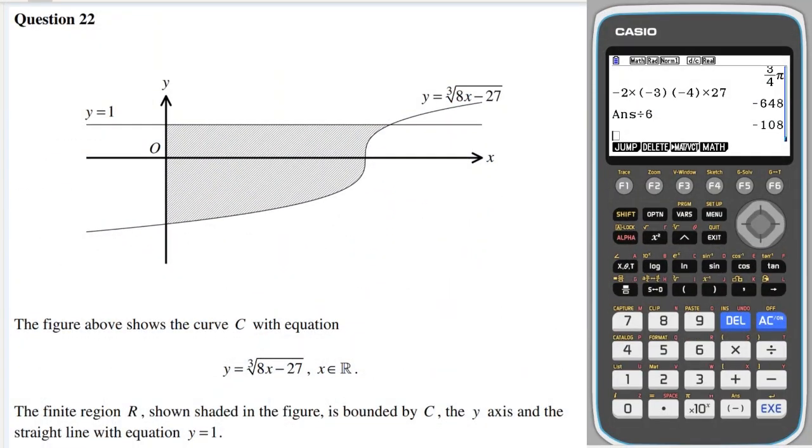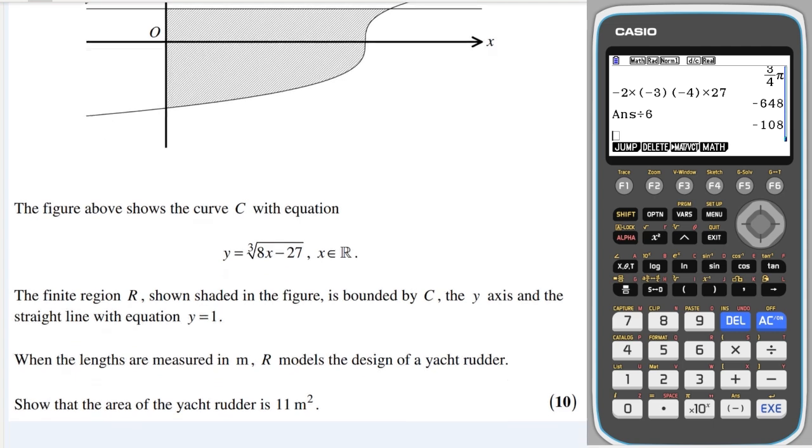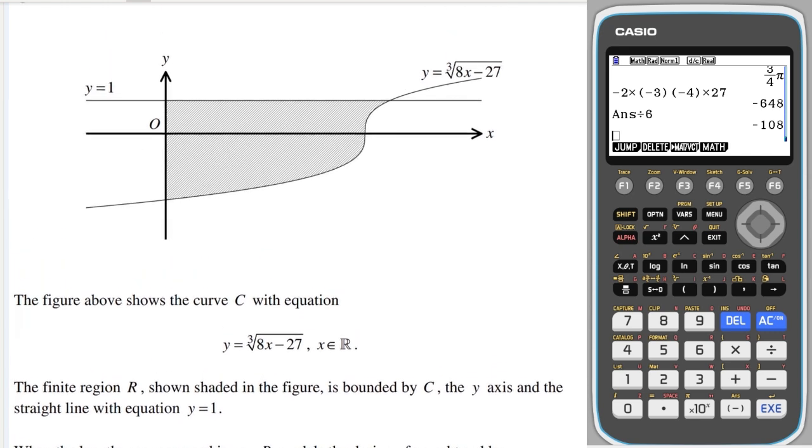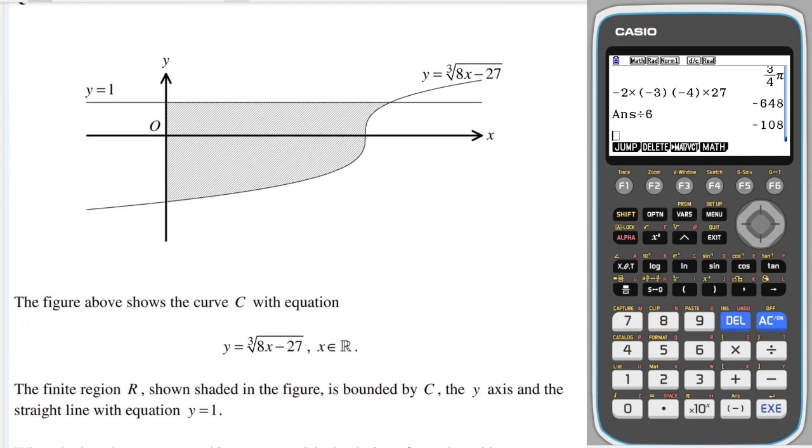Okay, we need to integrate this and find the area basically. So there's a couple of ways of doing this, but I'm going to try and do it using only A-level pure techniques and not further maths. So I'm first going to find these intersection points. Let's find this one right here.